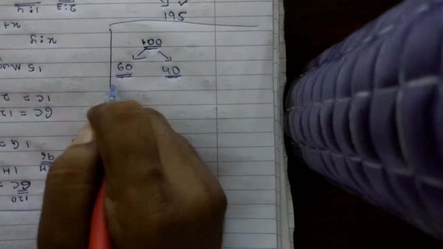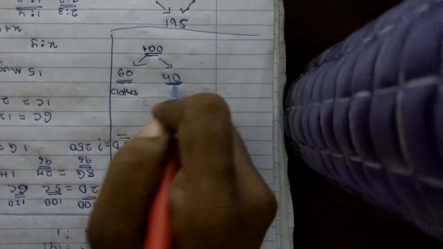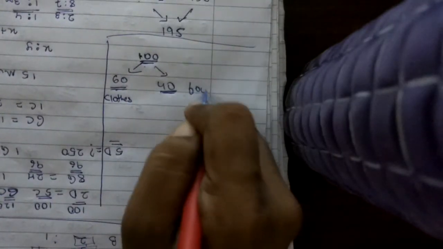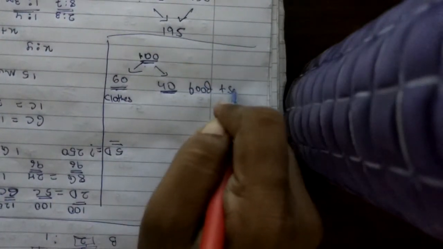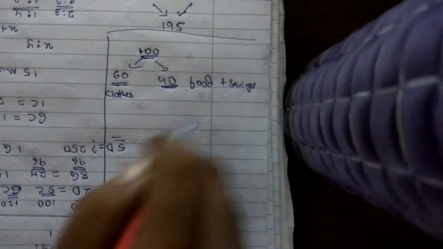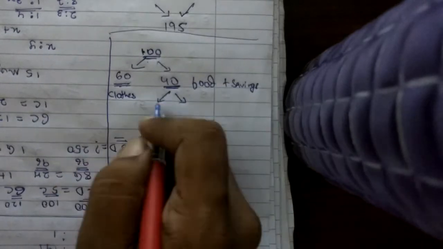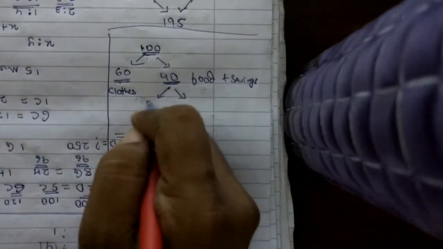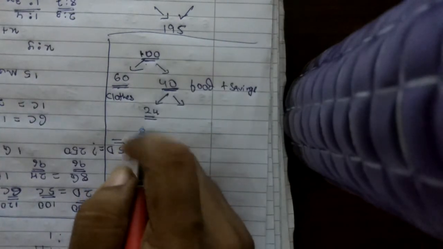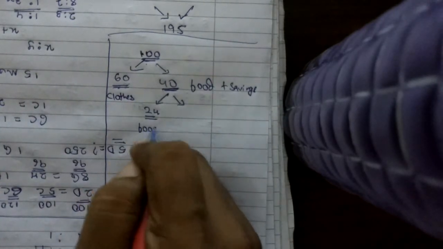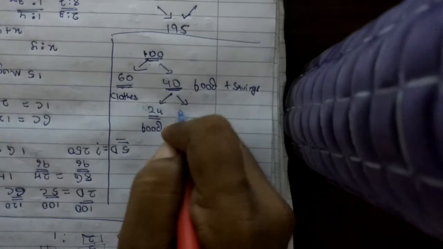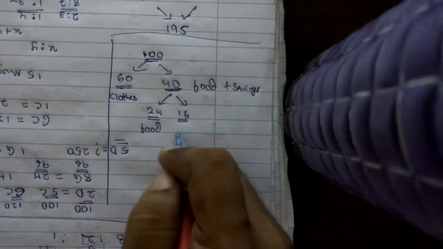So this much money was spent on clothes and this much was food plus savings. Okay, out of this 40, 60% of 40 can be seen as 24, which was spent on food. Okay, and 16 was savings.